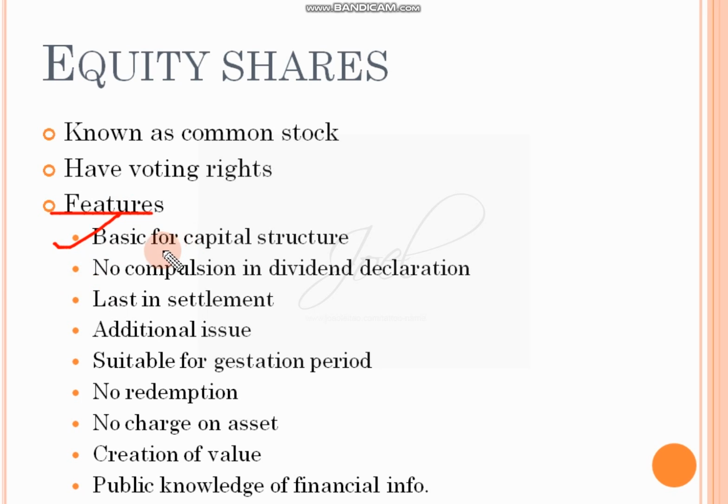Basic for capital structure. These are very essential for any type of capital structure of the company. Capital structure is told to be optimum when there is a good mixture of debt and equity. So whatever it is, equity is a must. It is a base for all types of capital structure. So these are the features we are going to see.